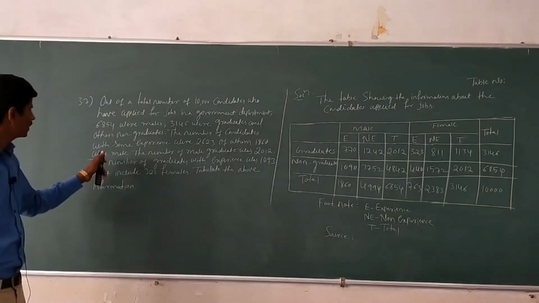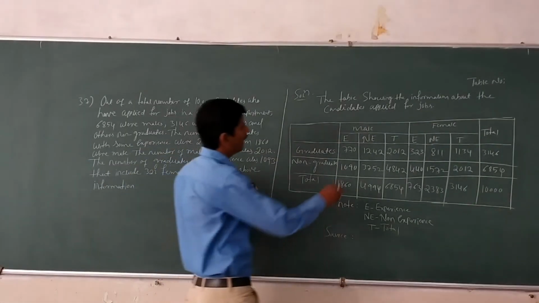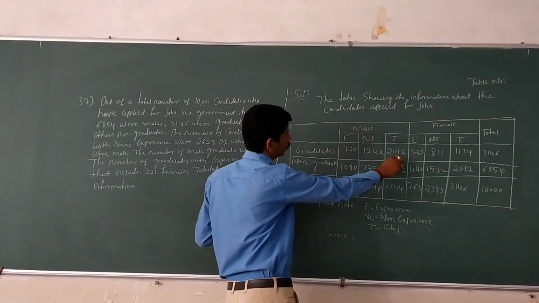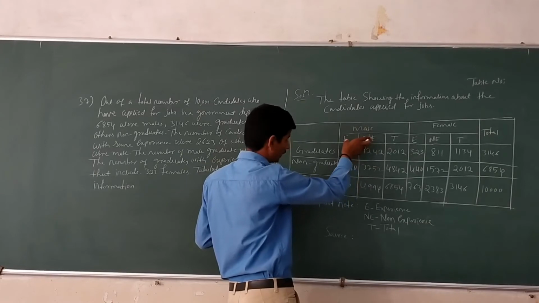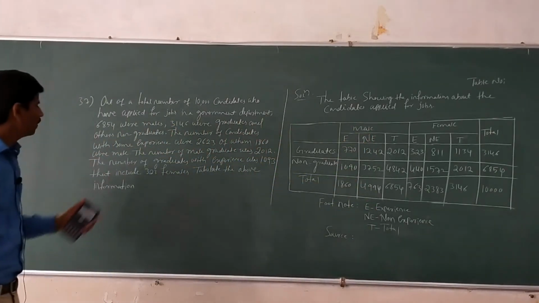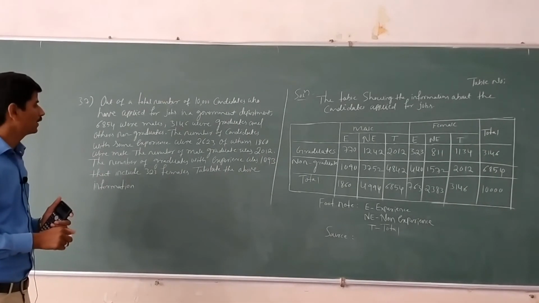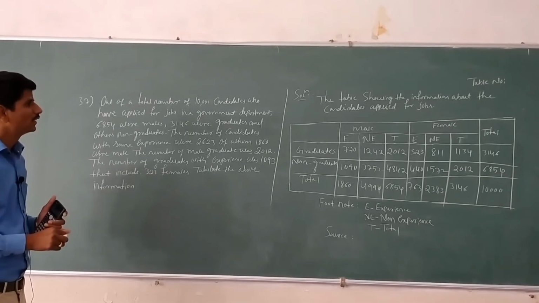Okay. The next, the number of male graduates was 2012, both experience and non-experience. The next, the number of graduates with experience was 1093, that includes 323 females.